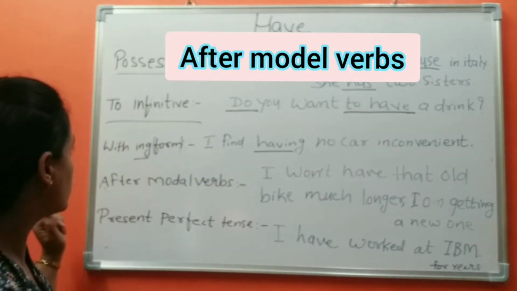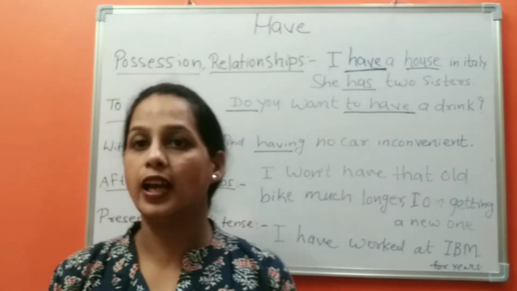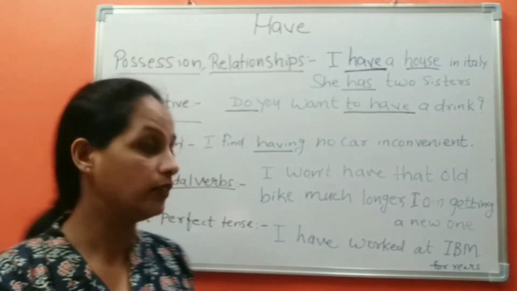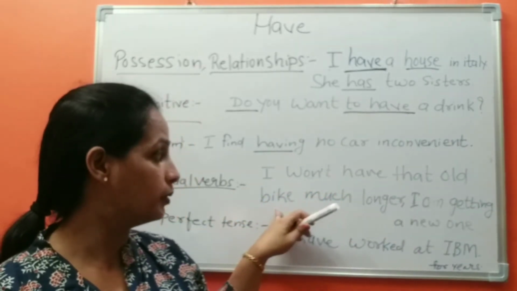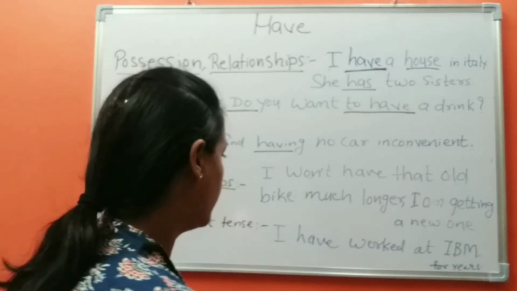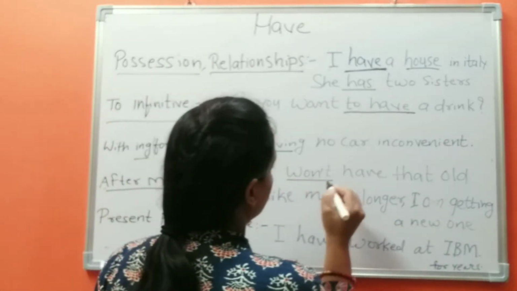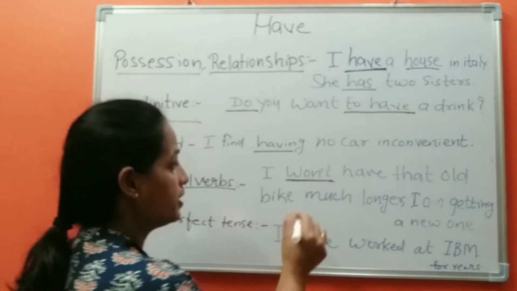The third one is after a modal verb. We can use the word have after a modal verb. I won't have that old bike much longer. I am getting a new one. Here, it is I won't have. Won't is a modal verb.